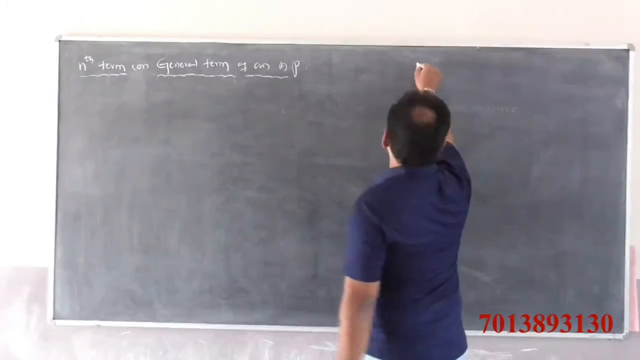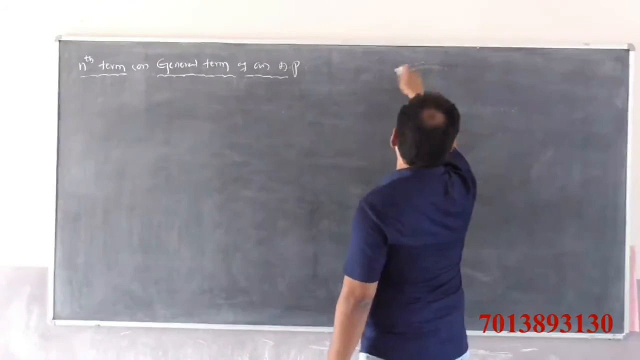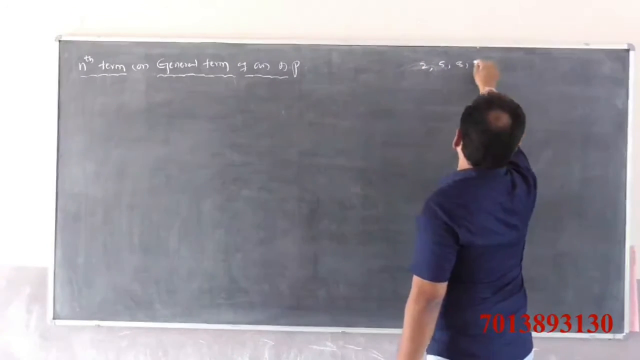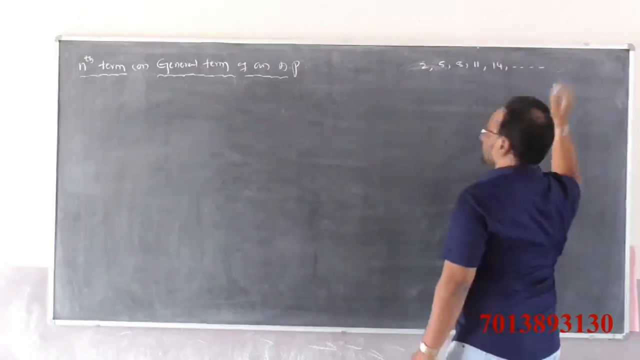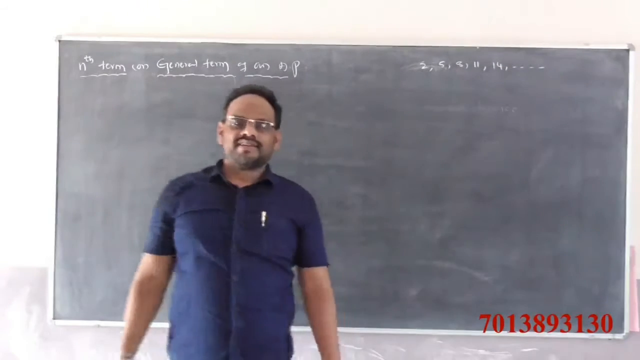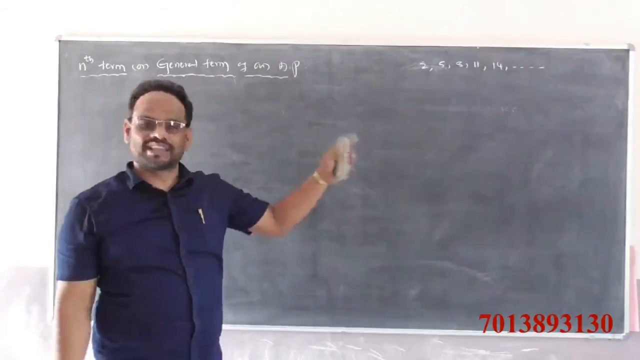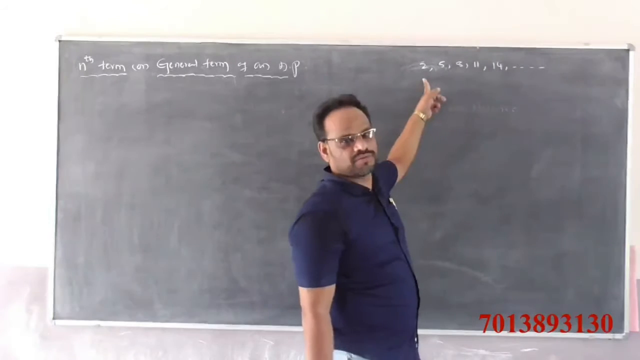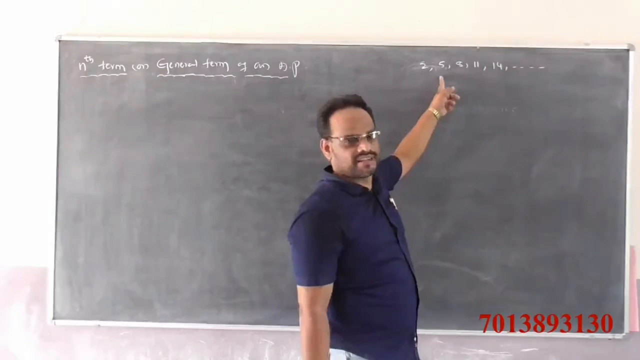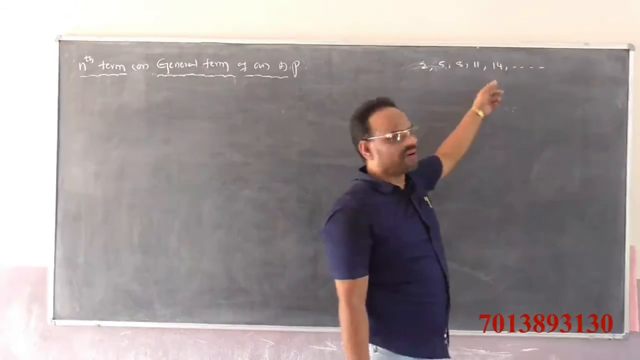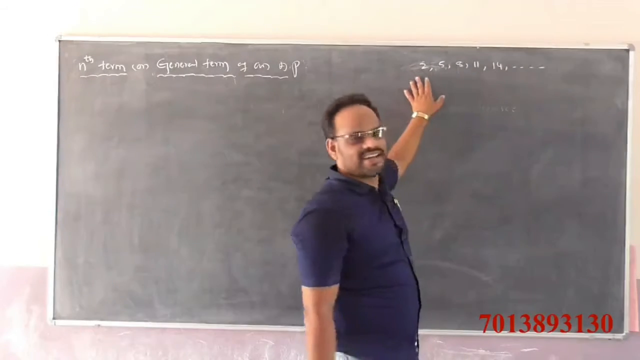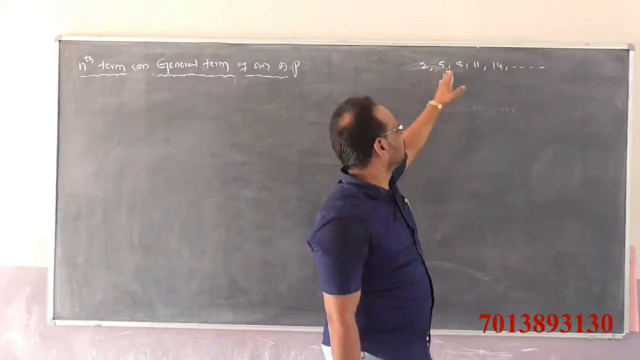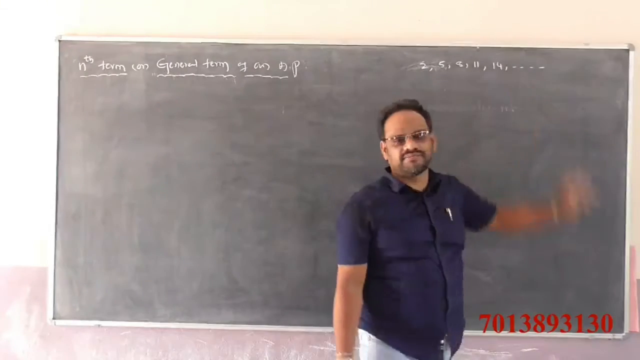Observe here: 2, 5, 8, 11, 14. This is a sequence. It is in arithmetic progression. Why? Because the difference between any two consecutive terms is the same: 5 minus 2 is 3, 8 minus 5 is 3, 11 minus 8 is 3, 14 minus 11 is 3. This is the first term, second term, third term, fourth term, fifth term.